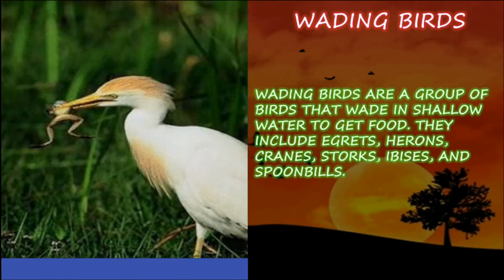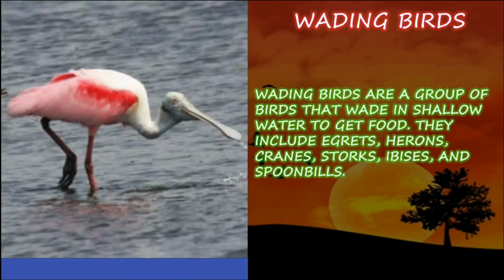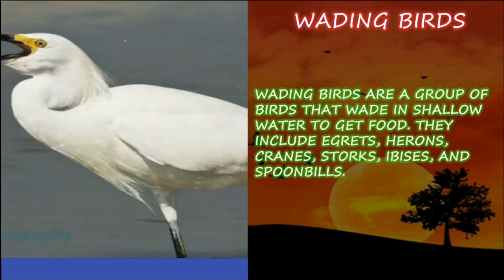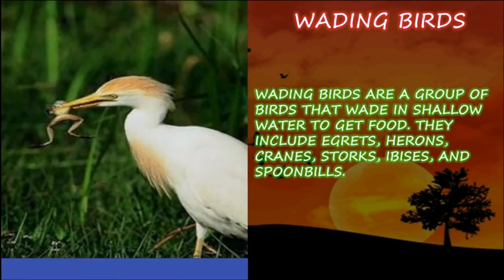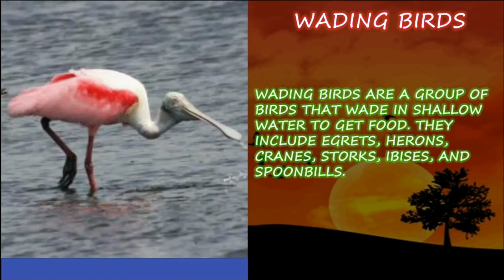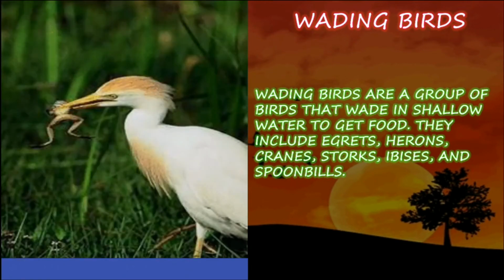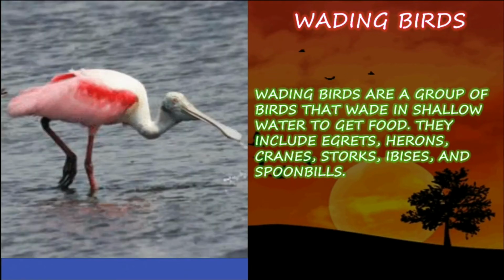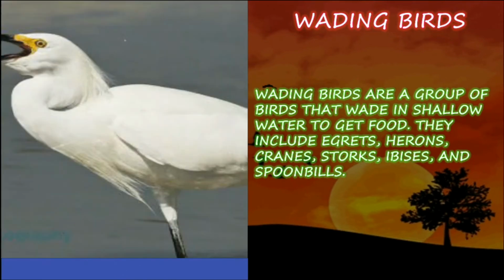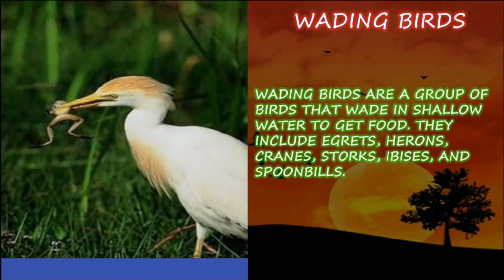Wading birds. Wading birds are a group of birds that wade in shallow water to get food. They include egrets, herons, cranes, storks, ibises, and spoonbills. So, wading birds are nothing but water birds or aquatic birds. They live in the water area to get their food.